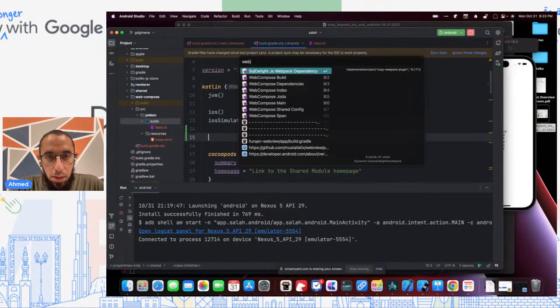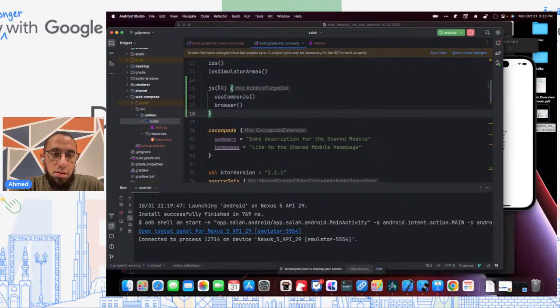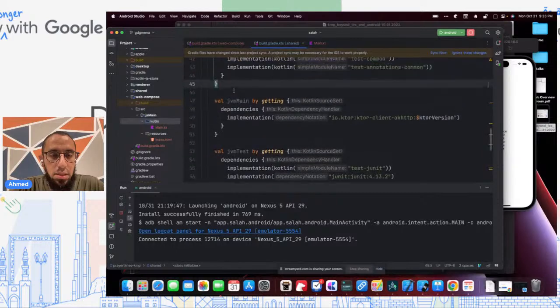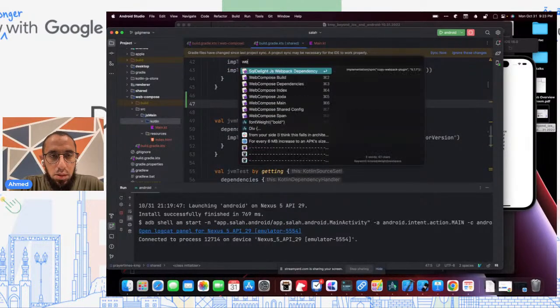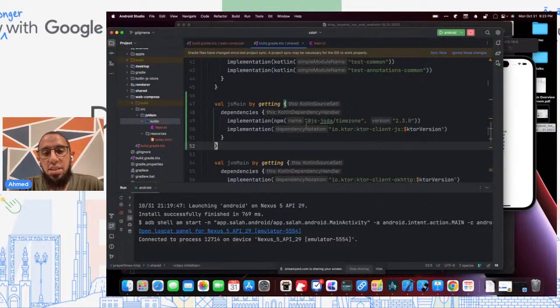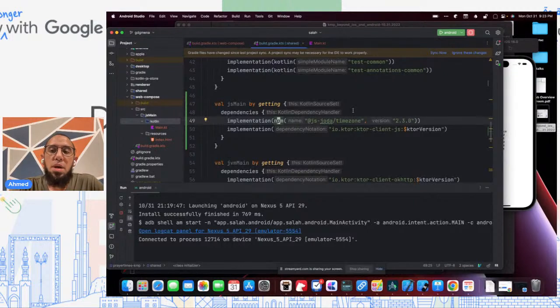And so what we want to do is support JavaScript in our shared module. We tell it we want JavaScript, CommonJS, and browser. We also need the JavaScript dependencies, so we will do this to get them. One interesting thing here is this dependency on an npm module, JS time zone. This is needed by the datetime library to adopt time zones.